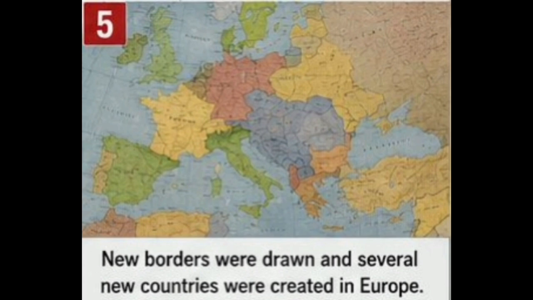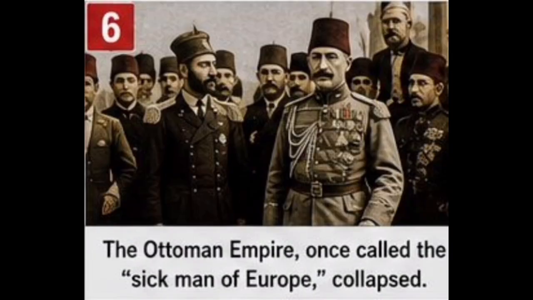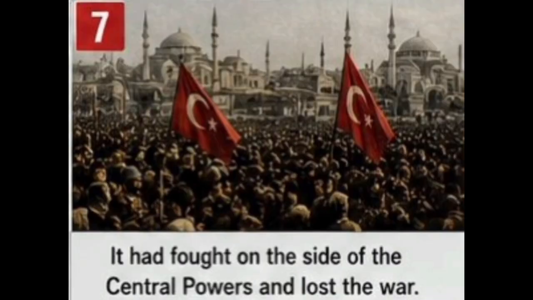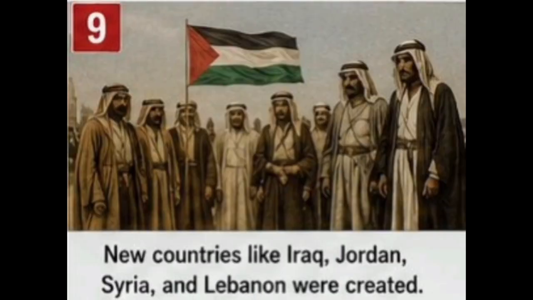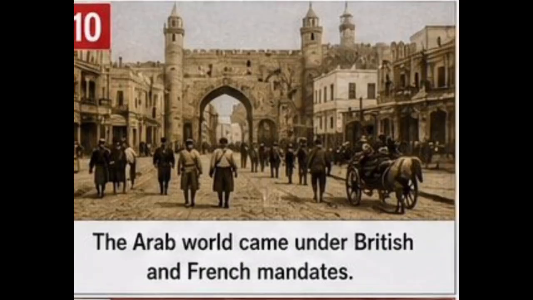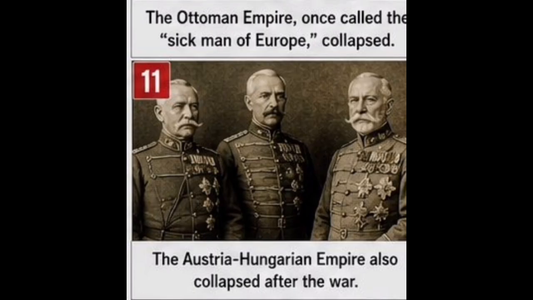Immediate cause of World War I. Assassination of Archduke Franz Ferdinand. On the 28th of June, 1914, Archduke Franz Ferdinand, the heir of Austria-Hungary, was assassinated in Sarajevo. The assassin was a Serbian nationalist named Gavrilo Princip. Austria-Hungary blamed Serbia for the attack. Soon, alliances became active, and many countries entered the conflict. Within a few weeks, Europe was at war.